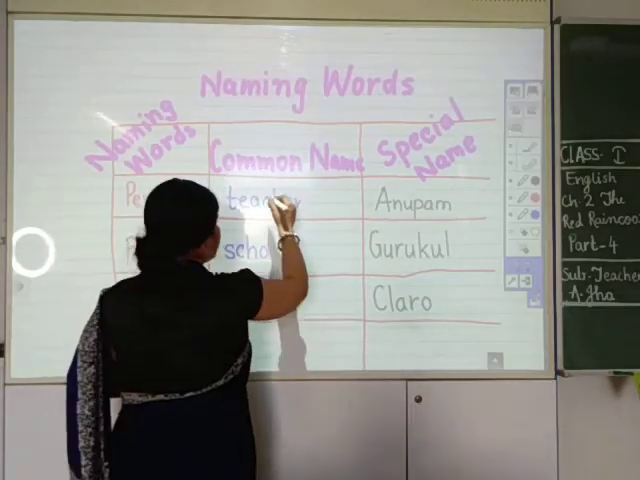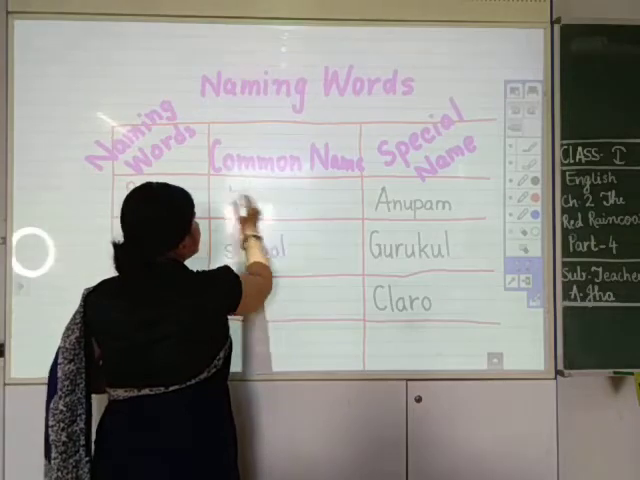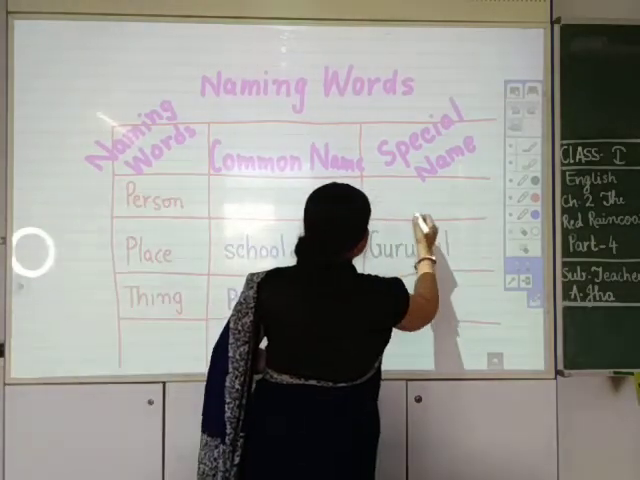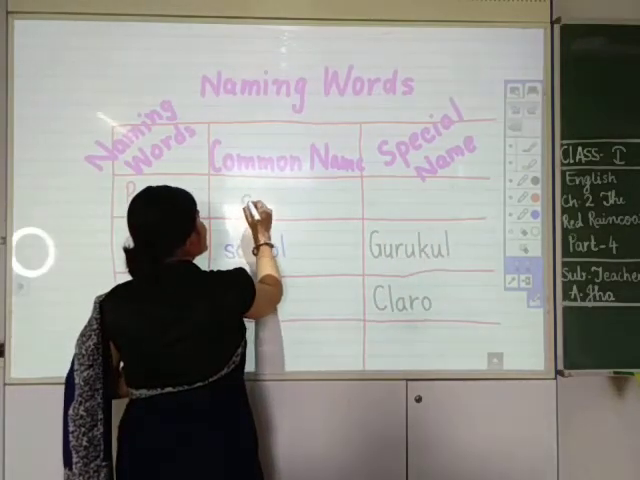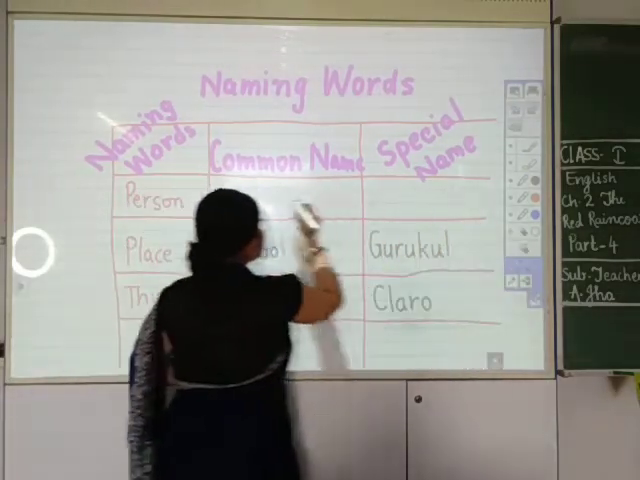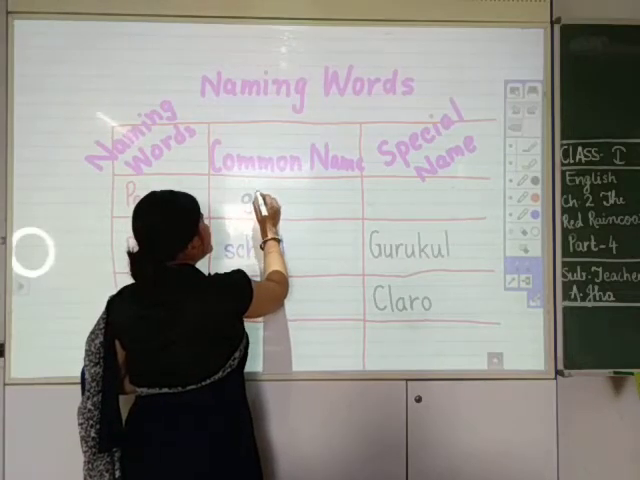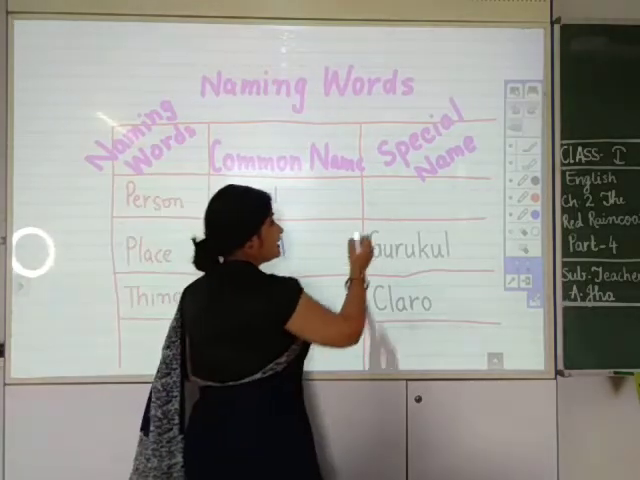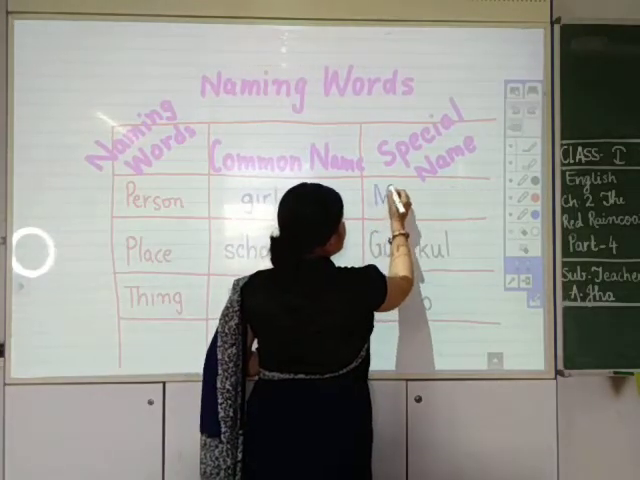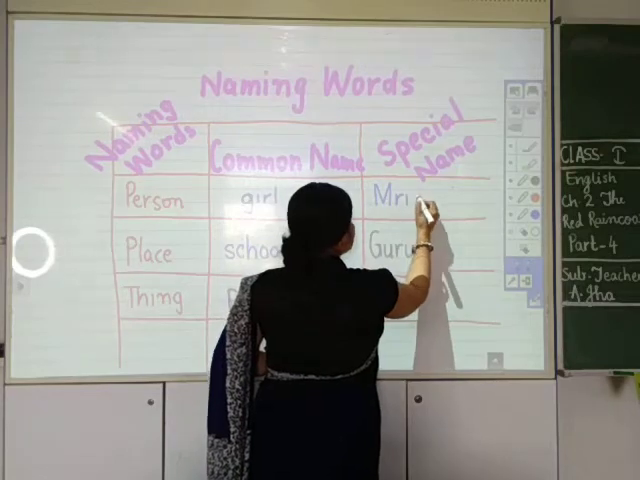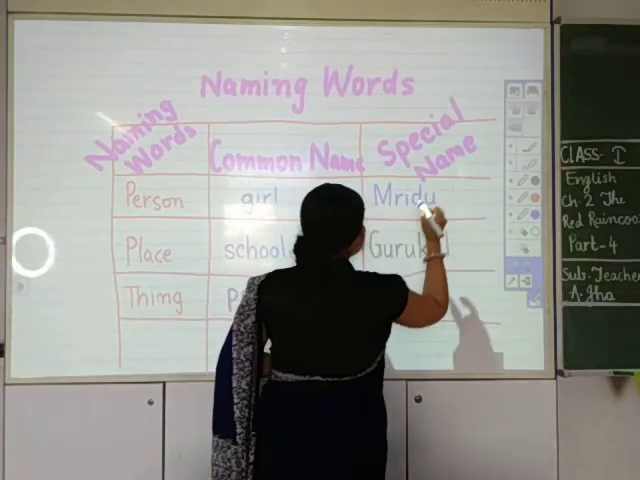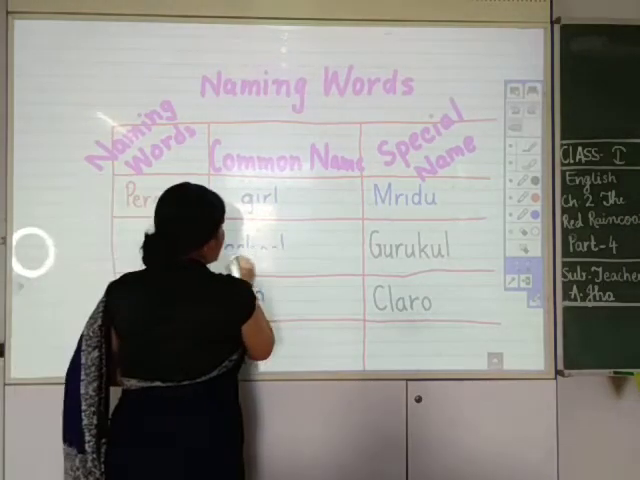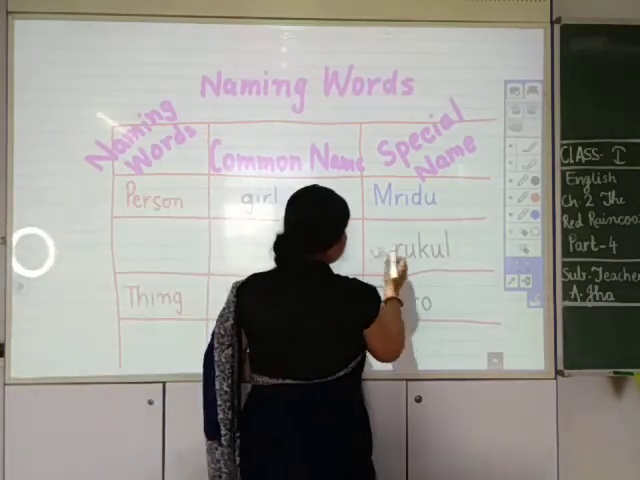Let me take another example. Let me write here girl. So there are many girls in this class. G-I-R-L, girl. Girl is a person. But what is special? Special is name. Mridu. M-R-I-D-U. Mridu.